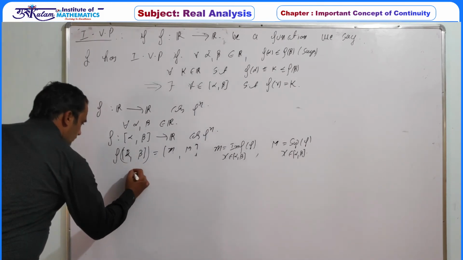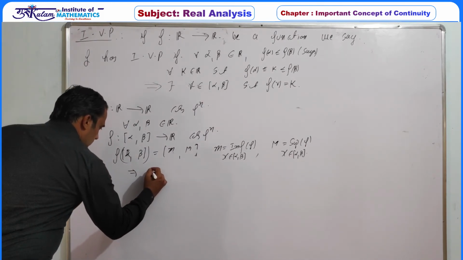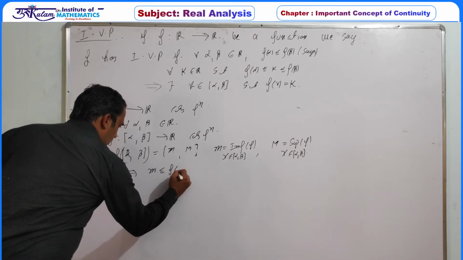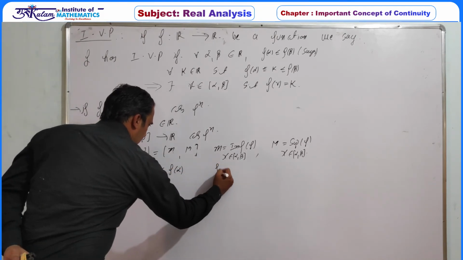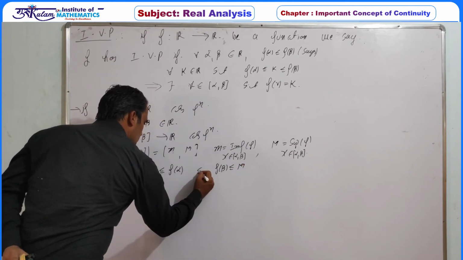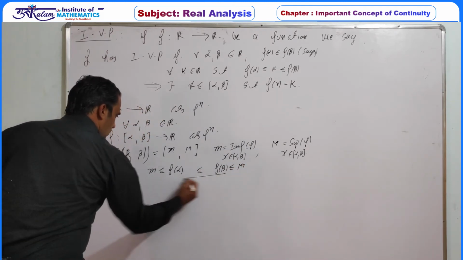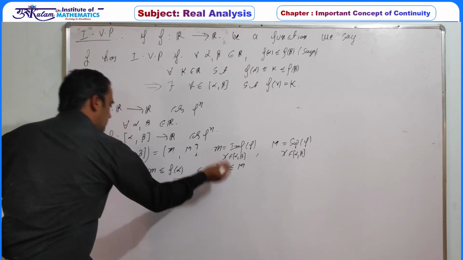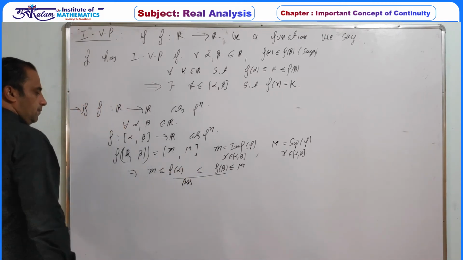Now definitely small m is less than or equal to f of alpha and f of beta less than or equal to capital M, or we can assume this one. This is your assumption, otherwise you can write down the reverse case.